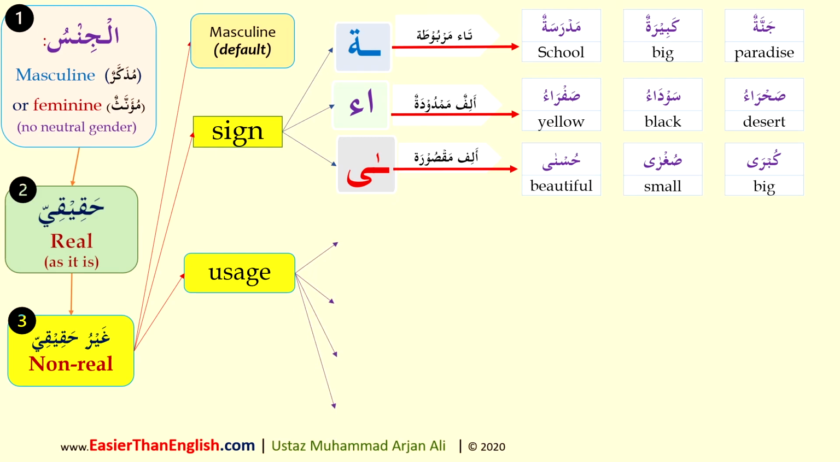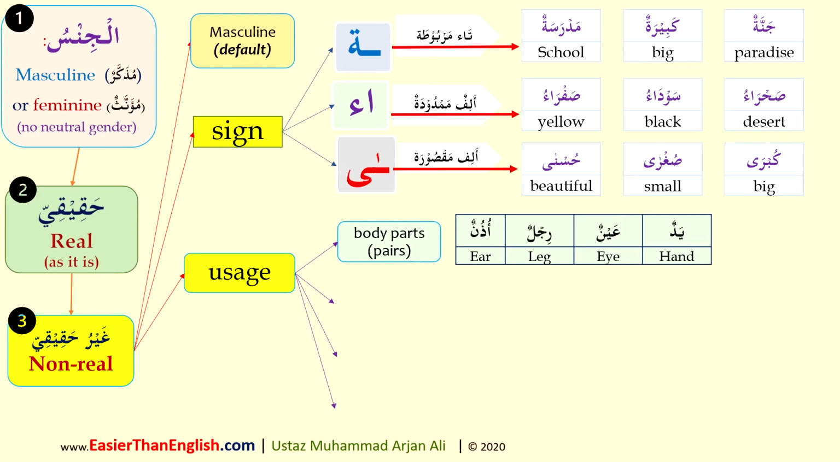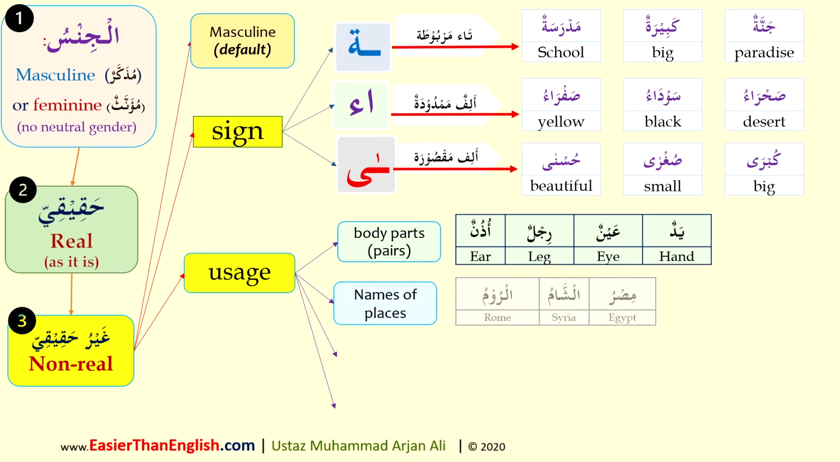As far as usage is concerned, the first category is body parts in pairs. Some examples are given on screen to help you remember. Yadun, hand, aynun, eye, etc. Then we have names of places. Misr, Egypt, Sham, Syria, Rum, Rome. So names of places, Makkah is another example, will be treated as feminine in the Arabic language.